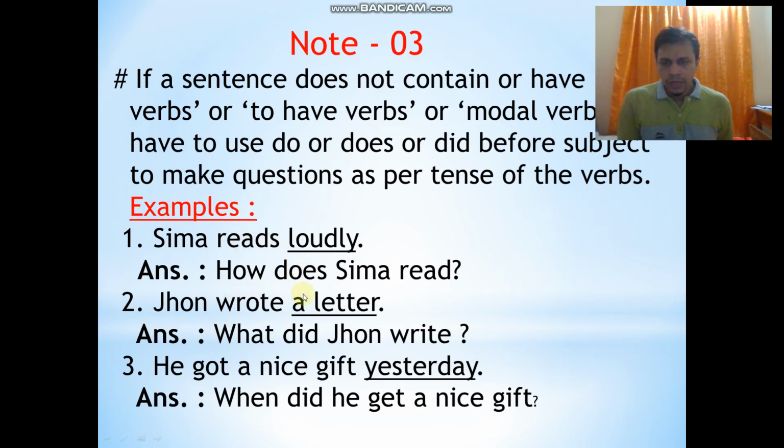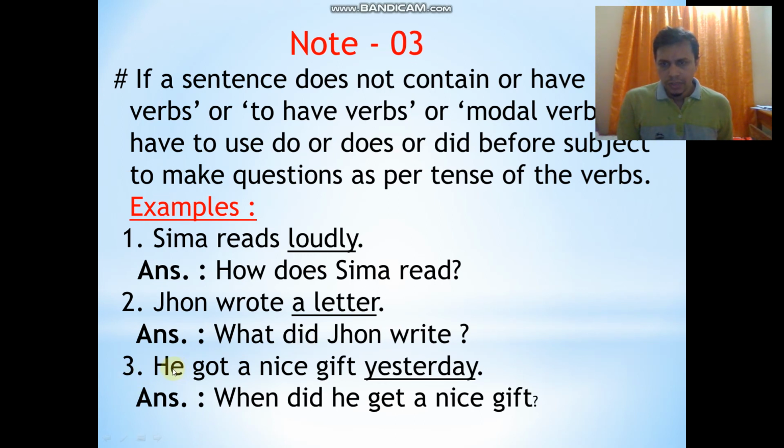Number two, John wrote a letter. You see in the sentence also no to be verb, no to have verb, no modal verbs. Wrote, that is an action verb used, and wrote is in past form. So you see how I have made the WH question. What I have used for a letter. Then you see did. You see here wrote, that is past form of verb. For that reason I have used did. What did John write? So before subject I have used to do verb.